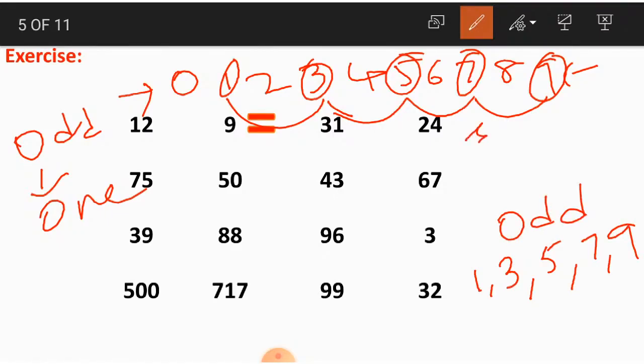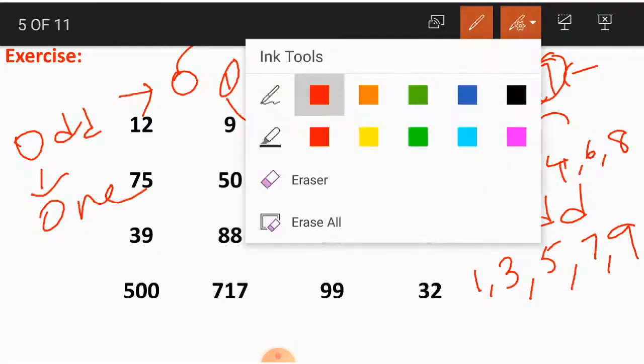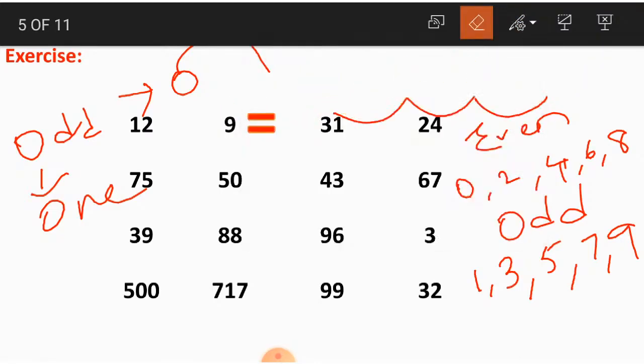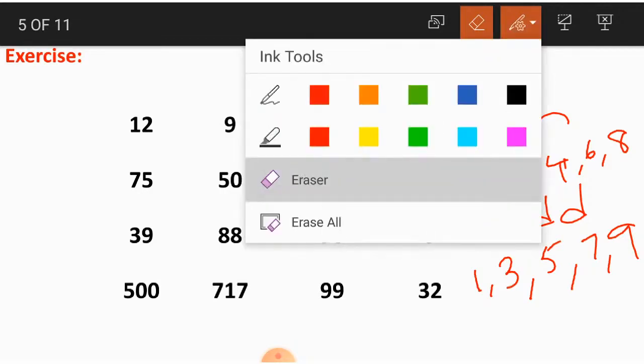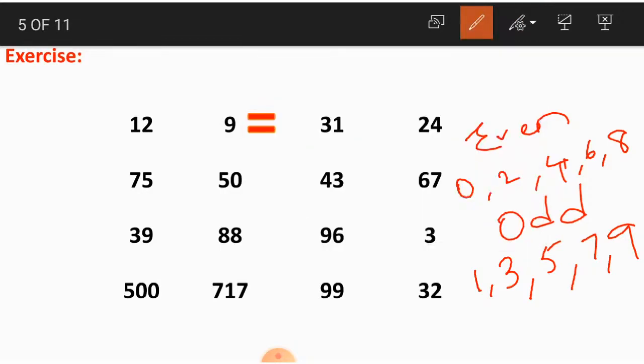And what about even numbers? For even numbers, the remaining digits: 0, 2, 4, 6, 8. Okay children, first what are we doing here? First we are writing the digits which should appear at the ones place, and now we'll circle the even numbers.